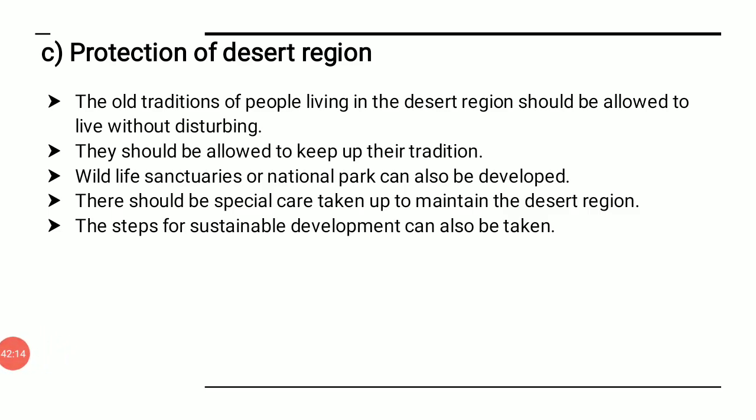The old tradition of the people living in the desert region can be maintained. They should be allowed to live there without any kind of disturbance. They should be allowed to keep up their traditions, in whatsoever way they are living. They should not be interrupted. Next, wildlife sanctuaries or national parks can be developed there, so that the desert can be preserved. There should be special care taken to maintain the desert region.